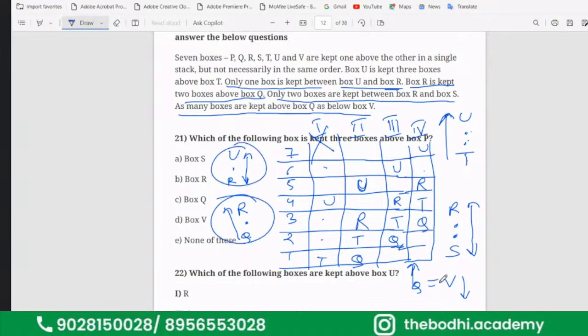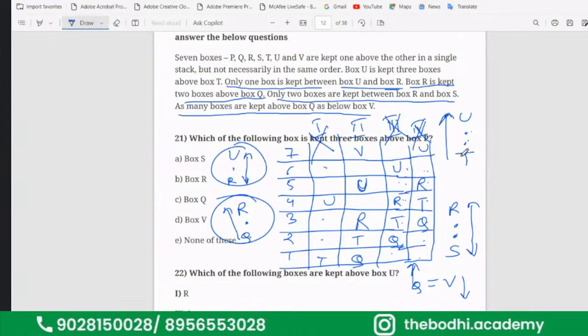Now, there is a relation of V also given, that the number of boxes above Q is the same as the number of boxes below V. So above Q, there are all the boxes in the second condition, so below V also there will be all the boxes. Now, in the third condition, above Q, 1, 2, 3, 4, 5 boxes are there, so below V, 1, 2, 3, 4, 5 should be there, but U is already present. So the third case is also eliminated. In condition number 4, 4 boxes are there above Q, so 1, 2, 3, 4 boxes have to be below V, but that is also not possible. So we will eliminate this also.